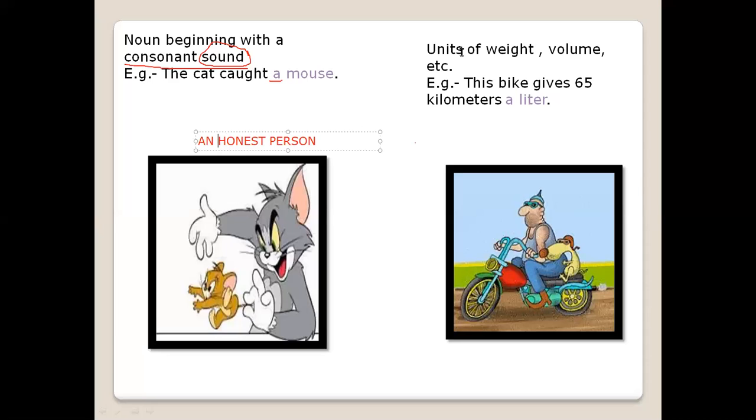Clear? Next, we have units of weight, volume, etc. The bike gives 65 kilometers a liter. When we are using units of weight, volume, that also when it is singular. This has to be kept in mind very seriously that it will always be singular. If there has been s, then this would never come there. So weight, volume, all these things also take article a, and then if it is singular, it will take a.